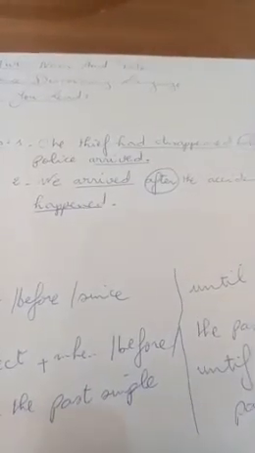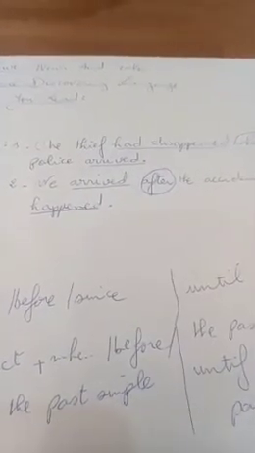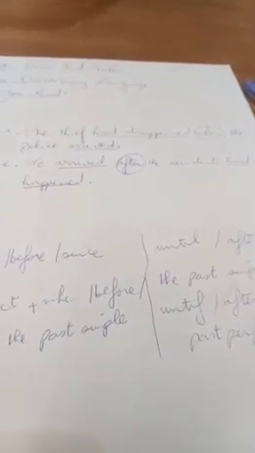For the second sentence, "the police arrived." Arrived, this is the verb, it's in the past simple. The second sentence, "we arrived after the accident had happened." So we arrived, the first part, the verb is arrived, it's in the past simple. You have the expression after. And for the second part, the accident had happened, you have had happened. It's also the past perfect.